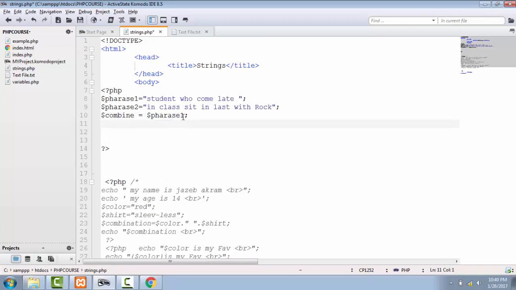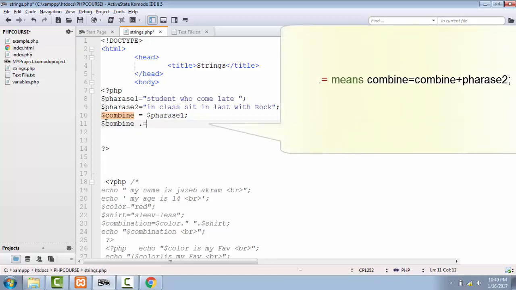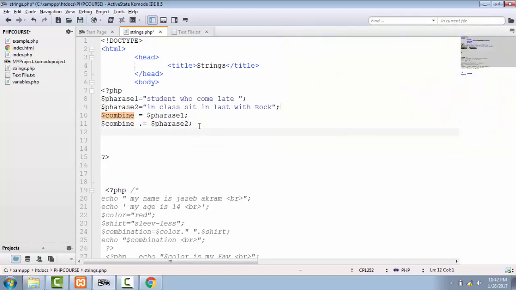Now I have put my value of phrase 1 into combine, and on the next line I'm just going to concatenate the value of phrase 2 with our combine variable by using dot equal sign and dollar phrase 2. So what I did here, I first put the value of phrase 1 into combine, and then I'm adding one more value of phrase 2 into combine. On the next line, I'm just going to echo one simple statement: original full string is this new string in the combine variable.